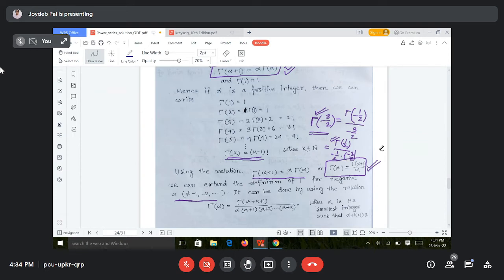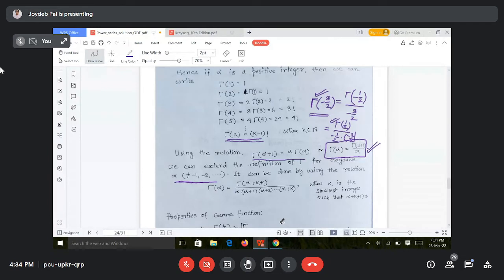Now see, after repeated application of this formula, we can write this. Until this value is positive, we will apply this formula. So whenever we get that value alpha plus k plus 1 positive, then we stop. So the general formula after repeated application of this will be what?